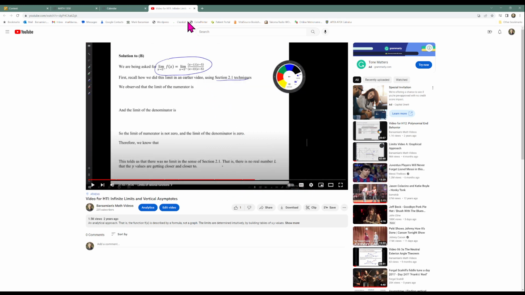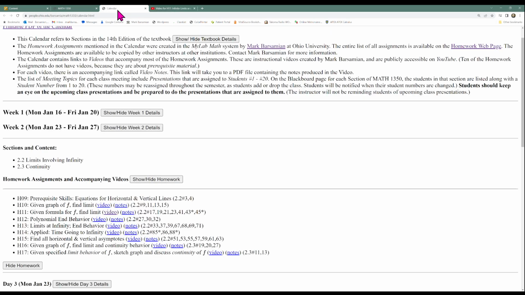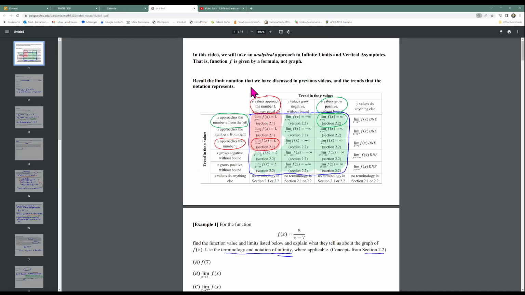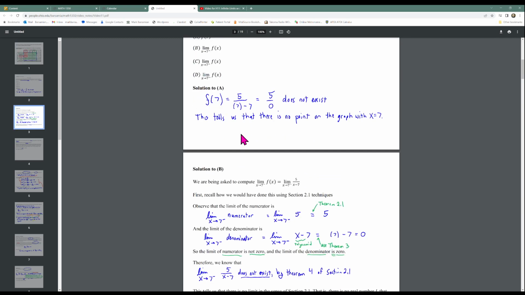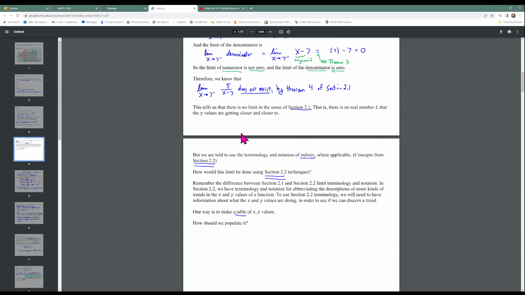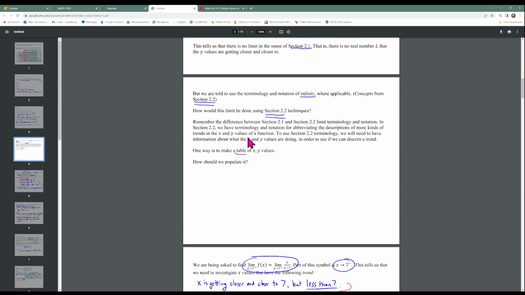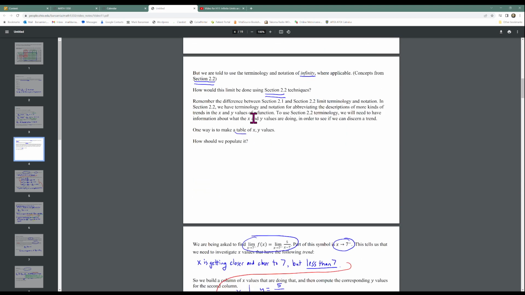After you watch the video, you can actually come back to the calendar, or in the homework assignments, these links are also found, and you can click to see the notes that were produced in the making of that video. So these are PDF files that are all the notes that were developed before the video was made, and then also that were marked on in the making of the video.